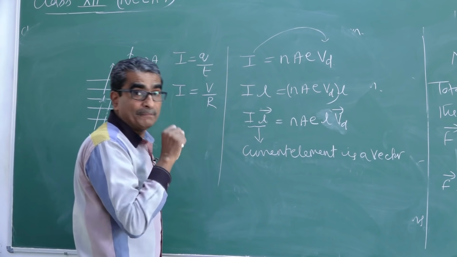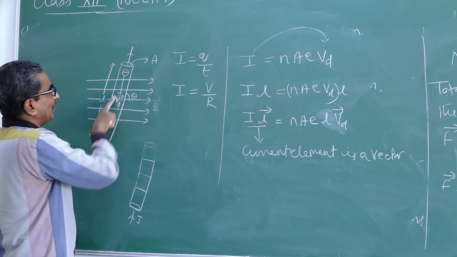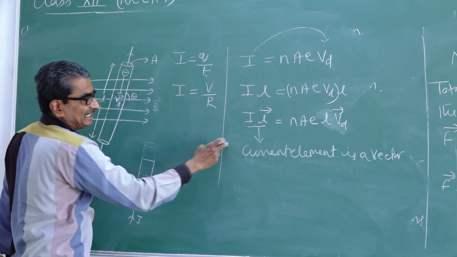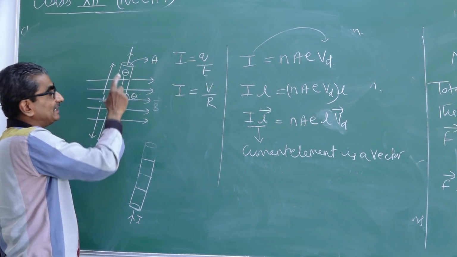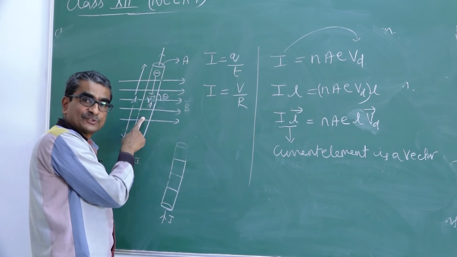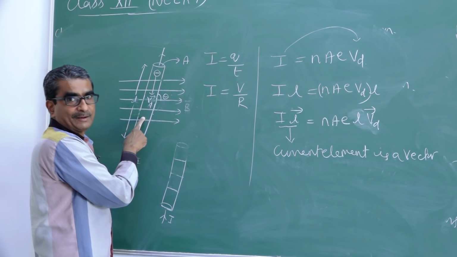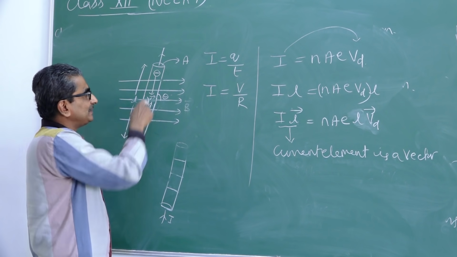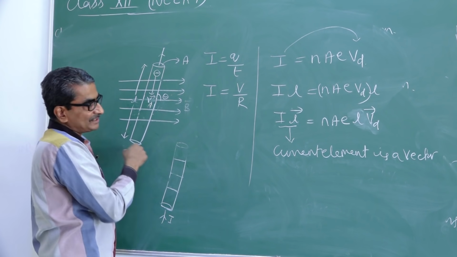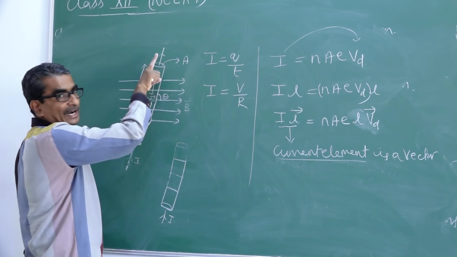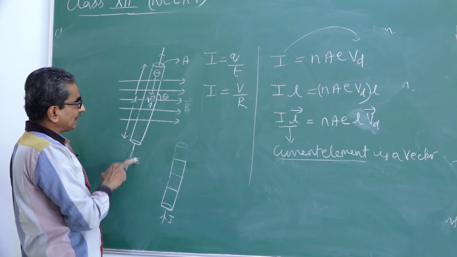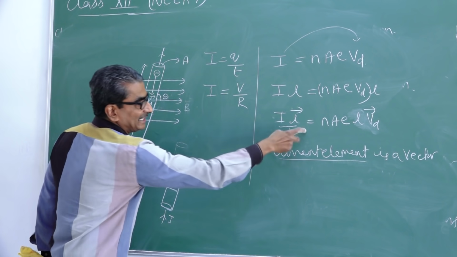The current element is a vector quantity whose direction is along the direction of current, and drift velocity, which is also a vector quantity, is in the opposite direction. That means if Vd is downwards, then the current element vector will be upwards, because the product of I and L is nothing but the current element.